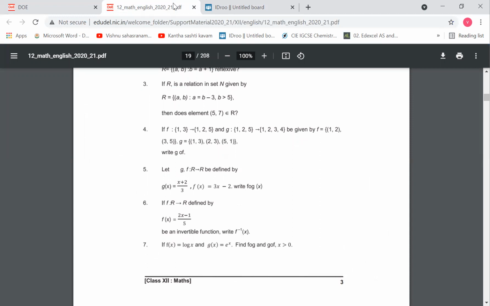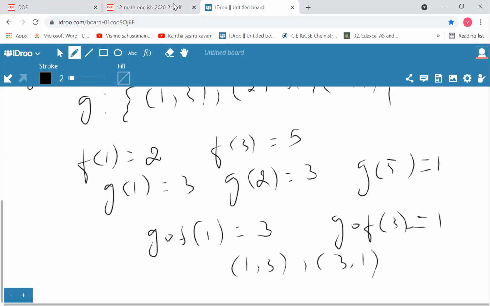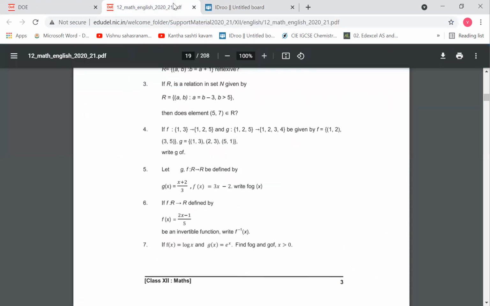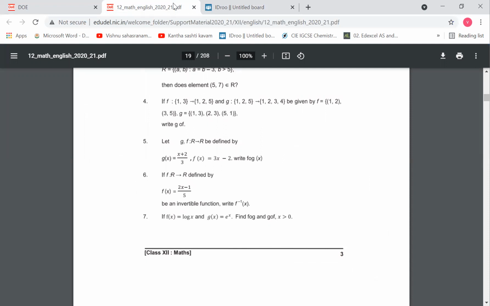So G of F is 1, 3, 3, 1. Look at the fifth one. Let G, a function from R to R, be defined by G of X is equal to X plus 2 by 3. F of X is equal to 3X minus 2. Find F of G of X.